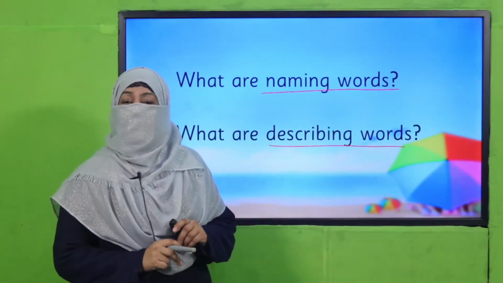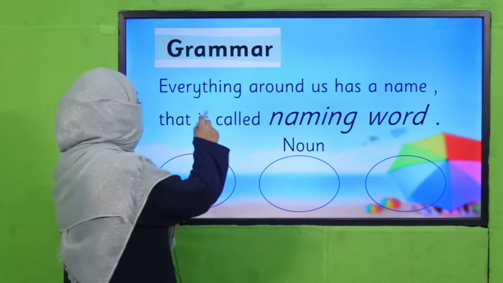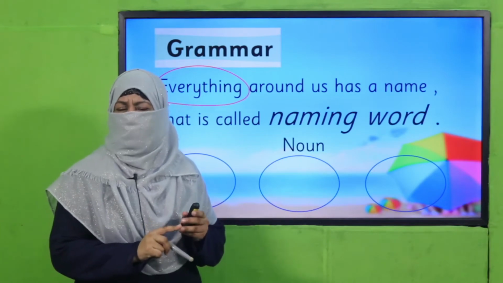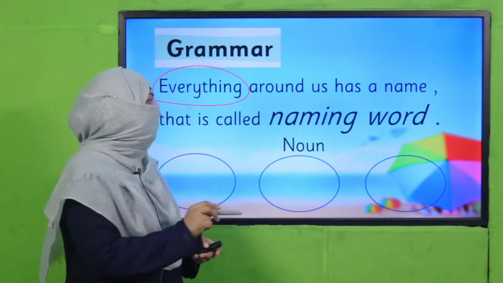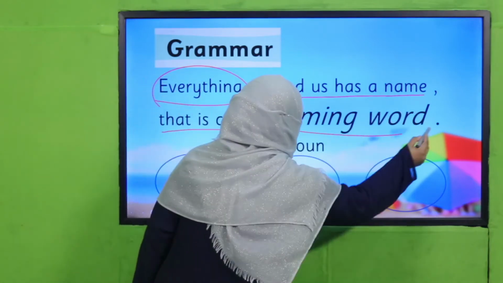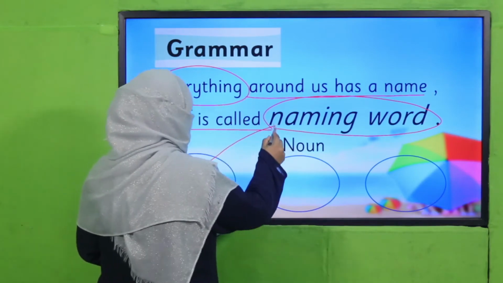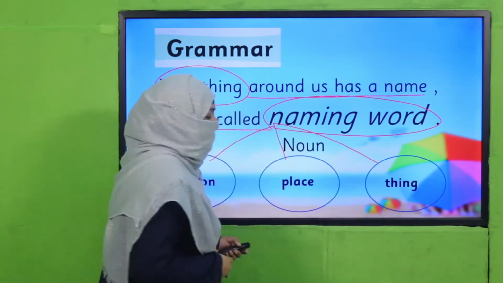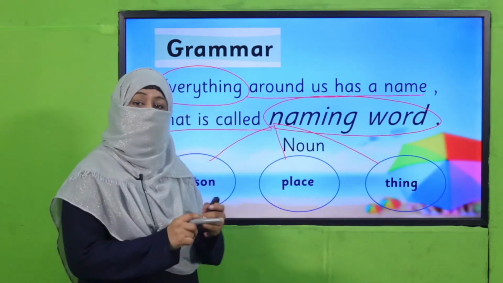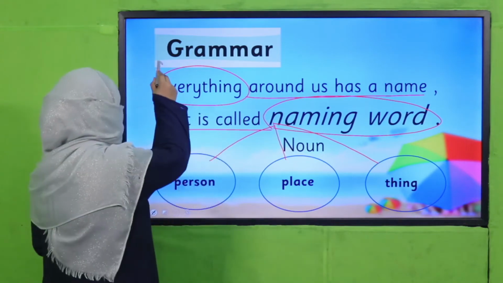Yes, my dear children, I hope you have answered correctly that everything around us, everything beta, whatever you see, you hold, you touch or you feel, everything around us has a name, and it is called naming word. And we know this naming word may refer to person, place or thing. This is how we have categorized these naming words. And things include living and non-living things both, right? So this is about naming word.